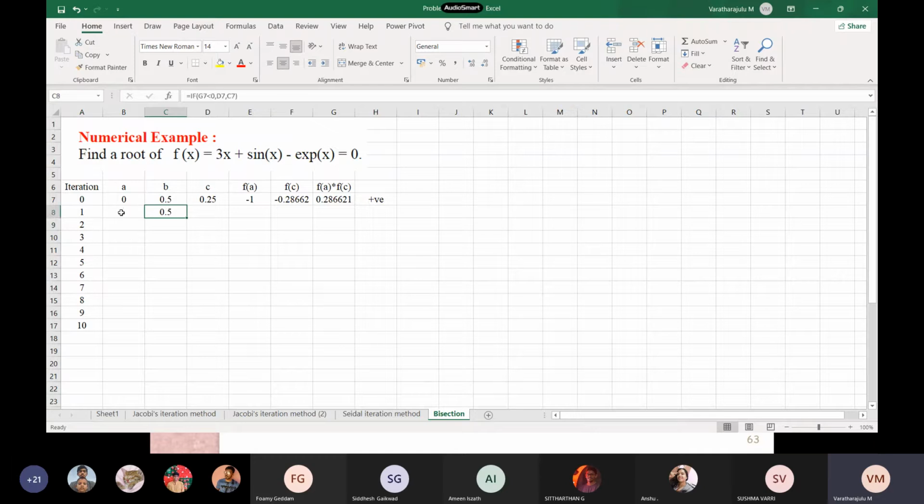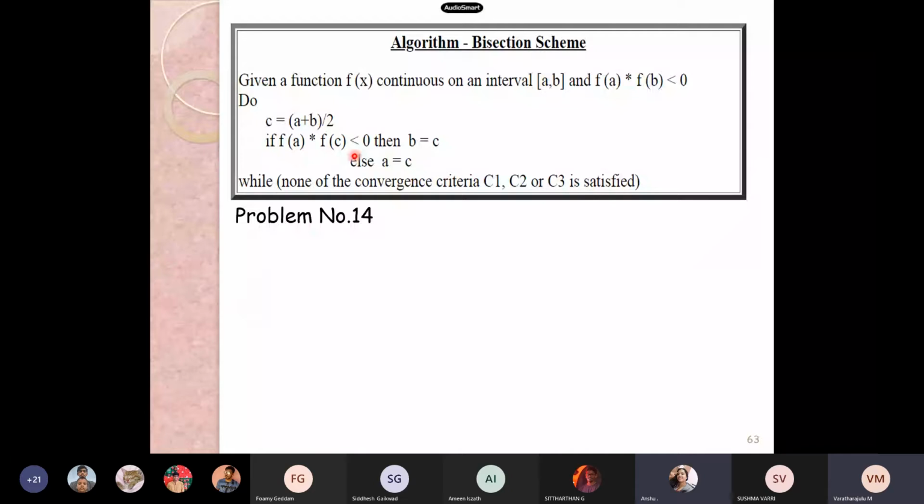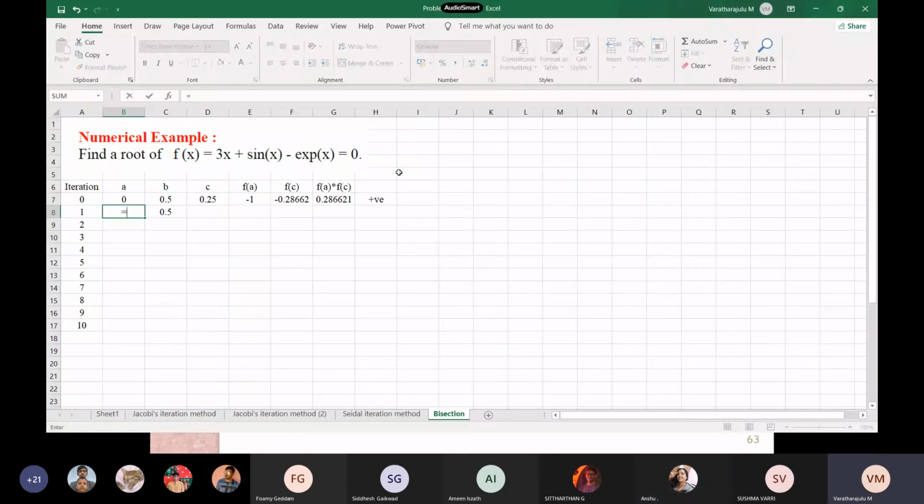Okay. Now come here. What is the logic for A? Equal to if. Yes, again I am seeing depending on this algorithm only. If it is less than 0, then B has to be updated. If it is greater than 0, it has to be assigned to A, right? Yes, sir. Now tell me, if G7 is greater than 0, lesser than 0, okay?